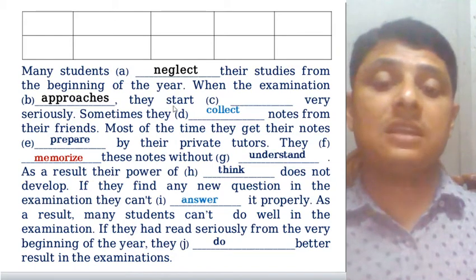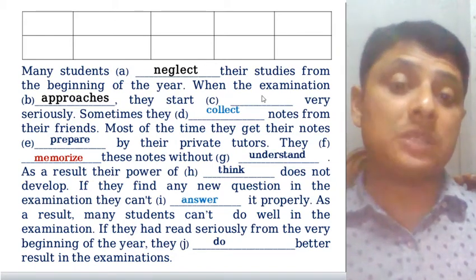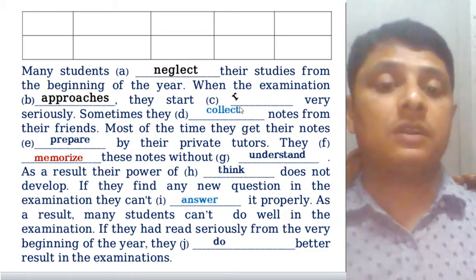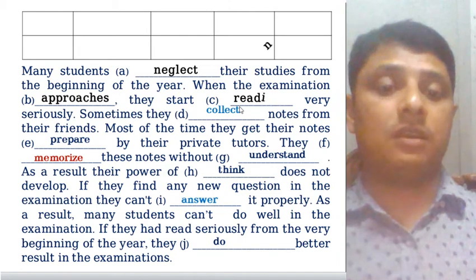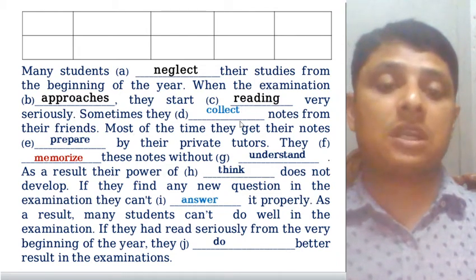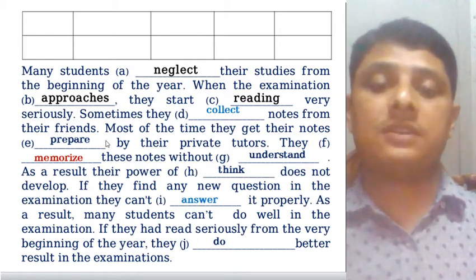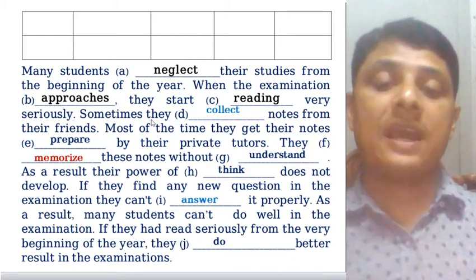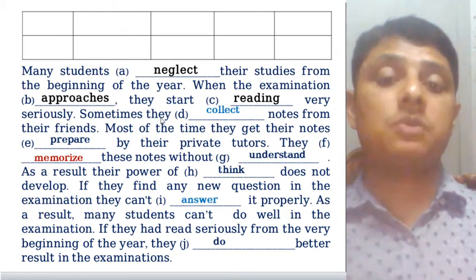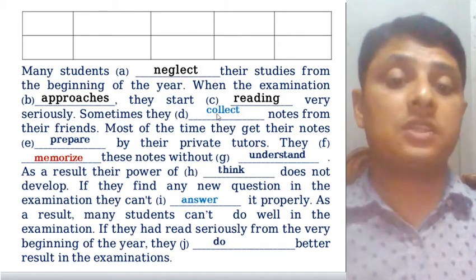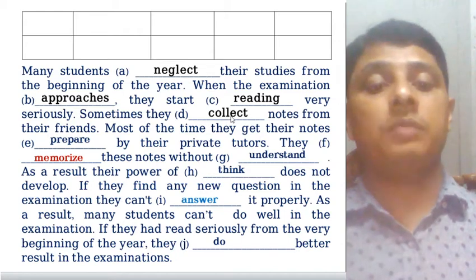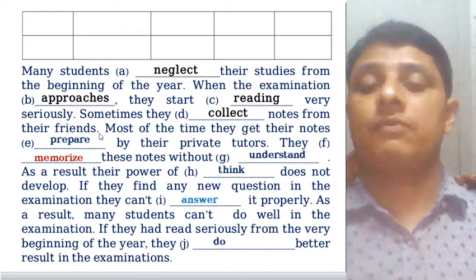So after getting a verb, if you want to use another verb in the meantime, you have to add ing with the verb. So that would be reading. Very seriously, sometimes they dash collect notes from their friends. That means here you can find they, the subject. After they, you shouldn't use any s or es. So that would be collect, and the same way it will be collect notes from their friends.